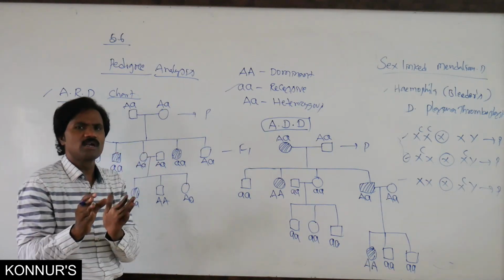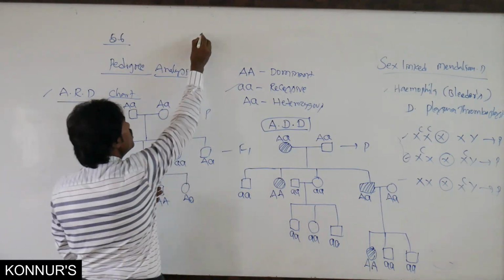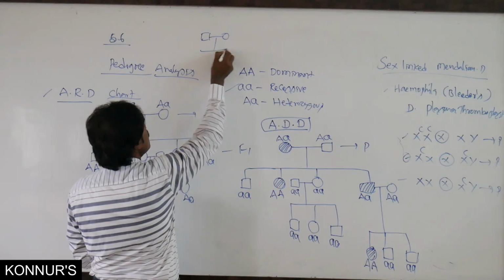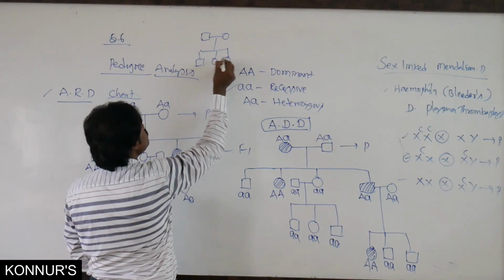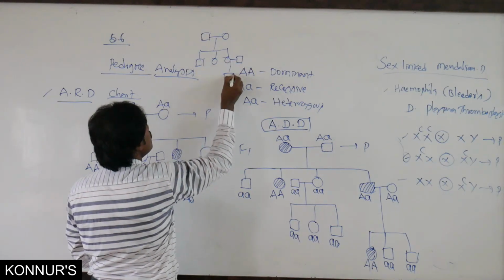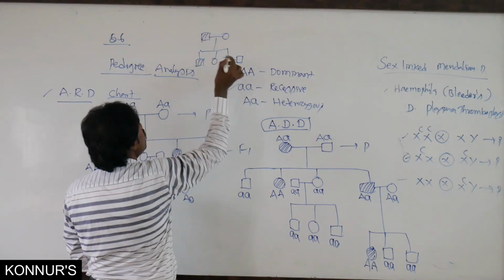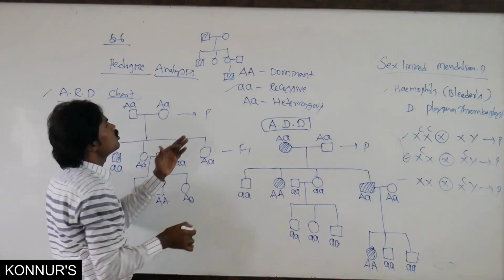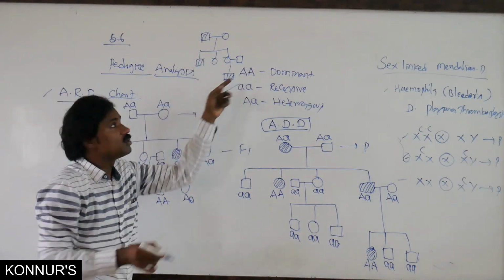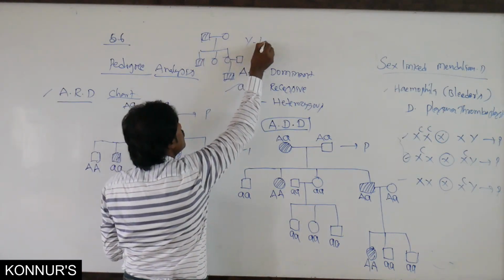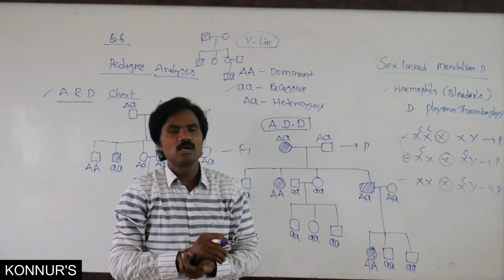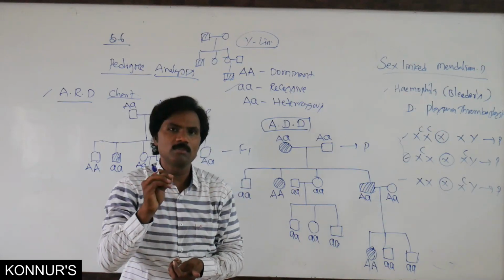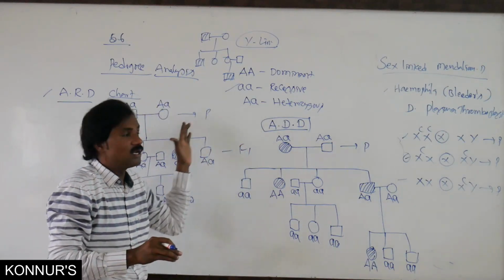In Y-linked inheritance, only males are affected, the easiest one. Whatever the individuals, only Y individuals are affected. Hypertrichosis is one of the best examples of Y-linked inheritance.